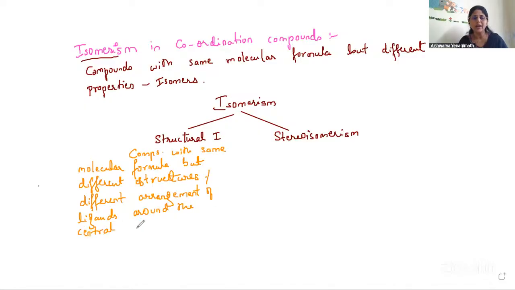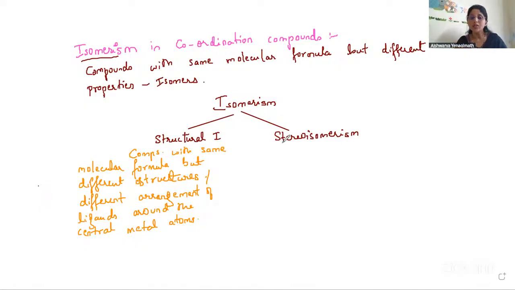Depending on how the ligands are arranged around the central metal atom, we have structural isomers, and these structural isomers are further classified. They are classified as ionization isomerism, linkage isomerism, coordination isomerism and hydrate isomerism. We'll be studying them one by one, taking an example for each to see what it means.